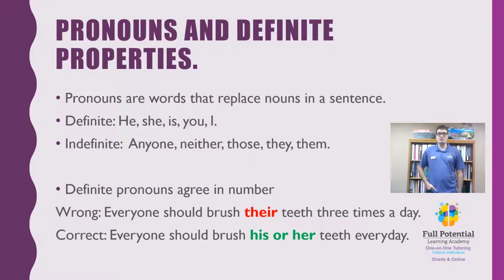Pronouns are words that replace nouns in a sentence. When a definite pronoun, such as he, she, it, you, and I, replaces another noun in a sentence, and that noun is the one it takes the place of, you have a pronoun antecedent. Indefinite pronouns used in this way are not antecedents. It should be noted, however, that definite pronouns must agree in number, which is why it's wrong to say everyone should brush their teeth 3 times a day, when you should say everyone should brush his or her teeth every day. It's much better this way because they agree in number.